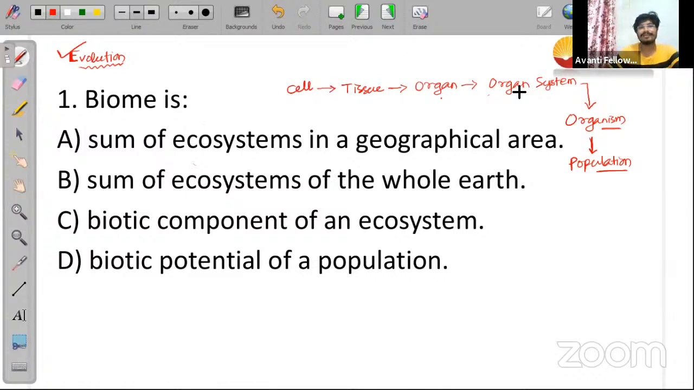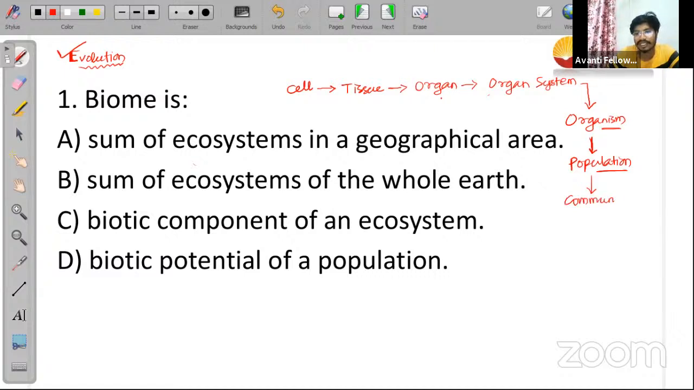Anyway, coming back to the topic: cell, tissue, organ system, organism, and a group of organisms that can reproduce together, or are reproductively isolated, can be called a population. In the same way, many populations will combine together to form a community.